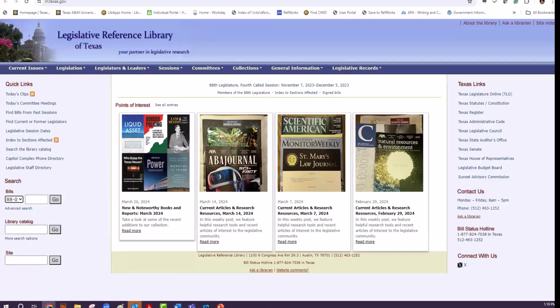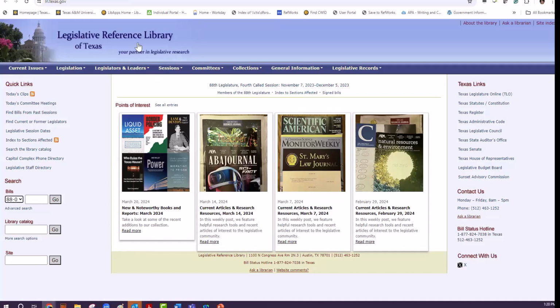And this is the search for the whole site. For the quick links, you can see today's clips, today's committee meetings, so it is current, up to date. So find current or former legislators and so forth. These government websites are reliable and full of information, data, and statistics, and so useful for those people who are researching government documents, specifically today, Texas government documents.